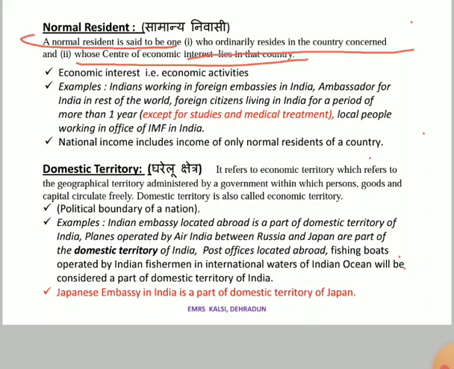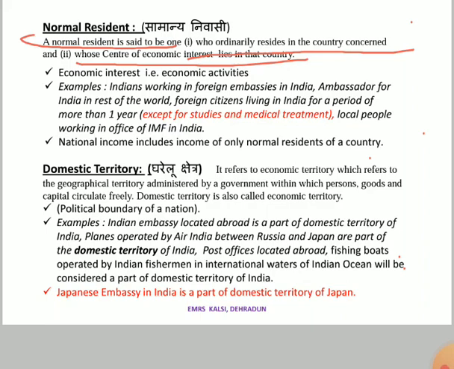Likewise, there is an office in India, an American office, like the American embassy. Physically it is located in India, but which country's name is associated with the embassy? We have to see which country's name is associated with that embassy.